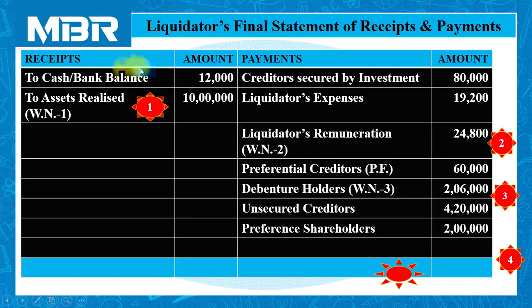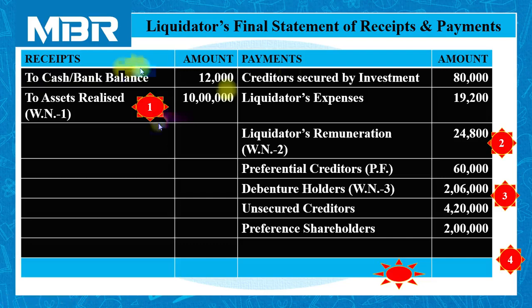That we have recorded on the receipt side of the statement. As you all know, we need to pay our creditors in a logical sequence suggested by the law. The first priority is always related to secured creditors and workmen's salary, that is a worker's salary or any amount payable to the worker.